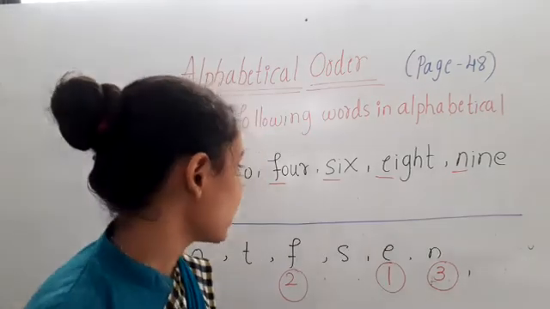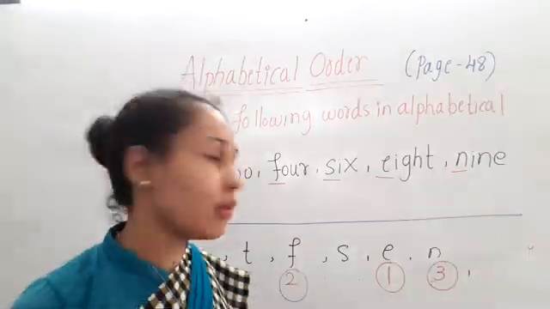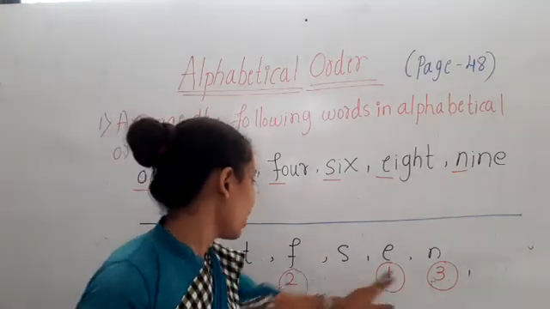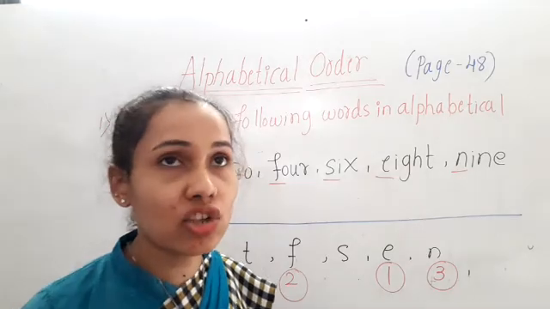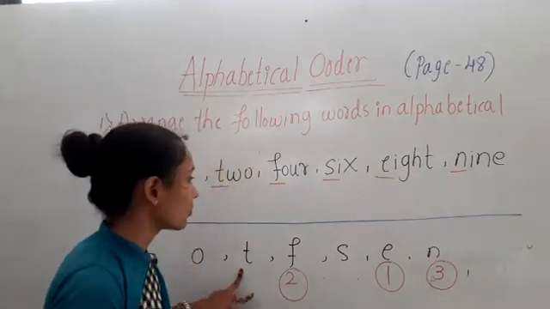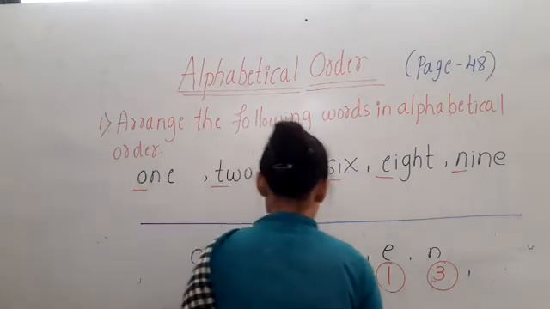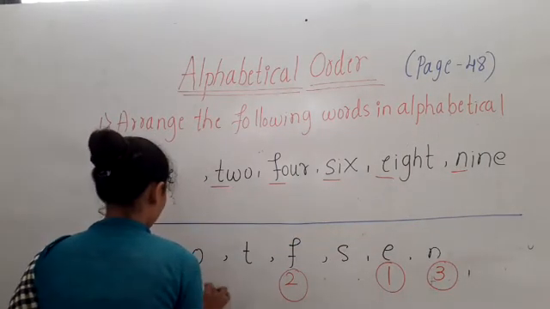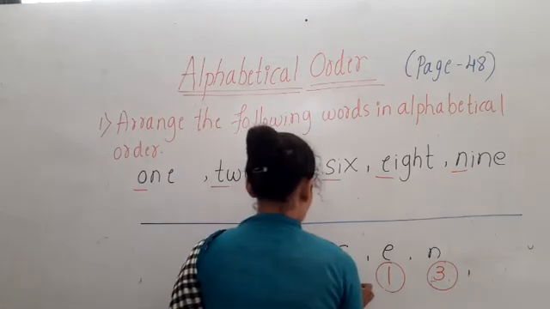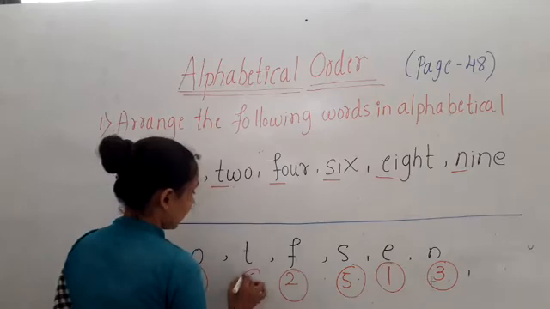Here N will not come exactly after F. So after N, which letter comes? O. After O, S. After S, T.